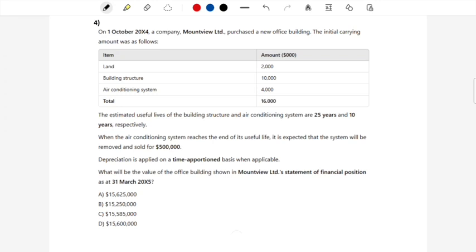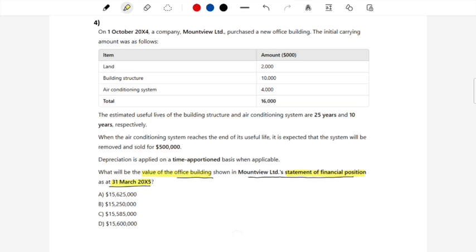Let's just try to first read the question before reading the passage. What will be the value of the office building shown in Mount View Limited Statement of Financial Position as at 31st March 2005? What is it asking? It is asking the value of the office building which will be existing in the Statement of Financial Position as at 31st of March 2005.